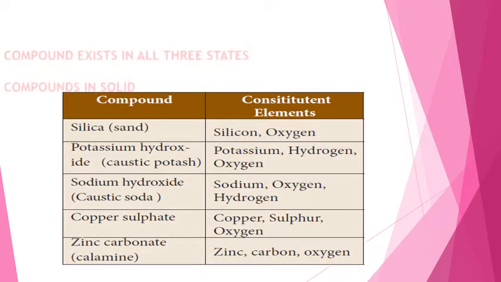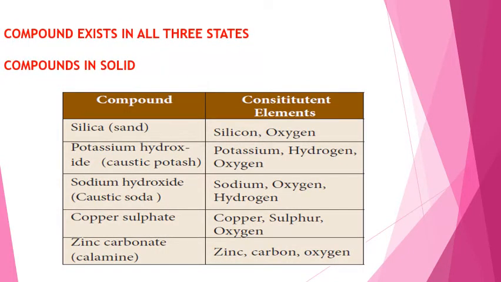Compounds in all three states. Not only elements but also compounds exist in all the three states. We know the three states: solid, liquid and gases. So we are going to see the existence of compounds in all the three states. The first state is solid. Here I have given some of the compounds which are in the solid state, with their constituent elements.